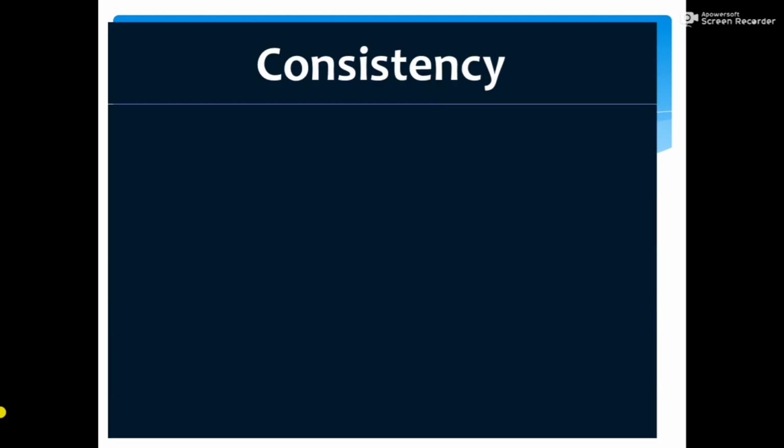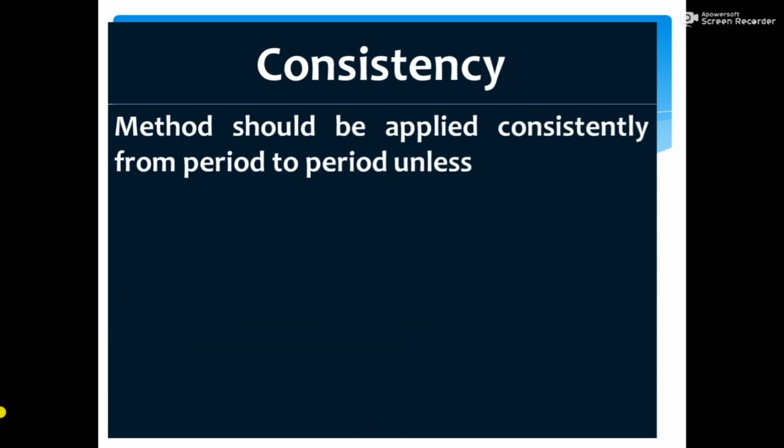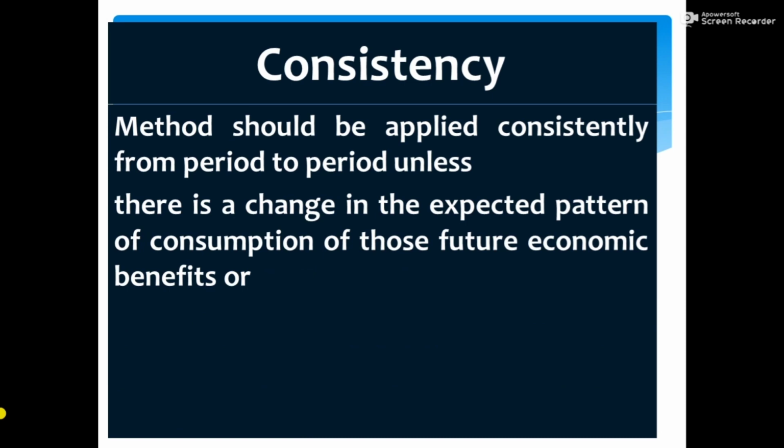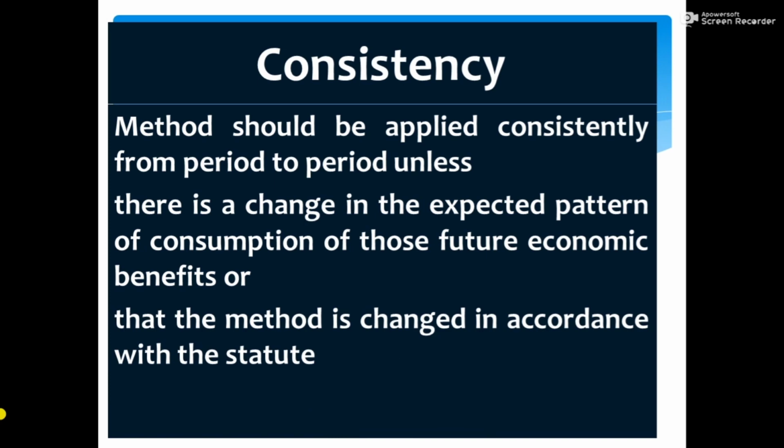But if there is a change in the expected pattern of consumption of those future economic benefits, you can change the method of depreciation, or if the statute, the law, requires a change in the method of depreciation, then you can change it. Otherwise, the method of depreciation should be applied consistently from one period to another.